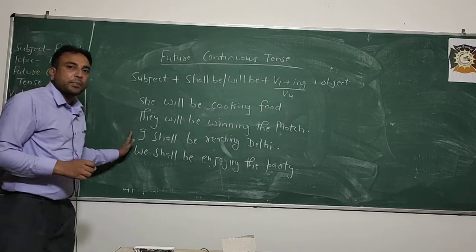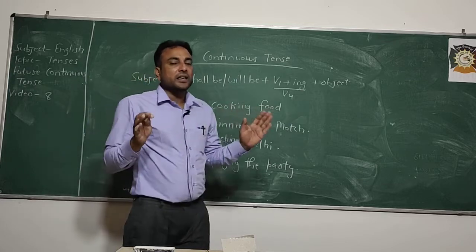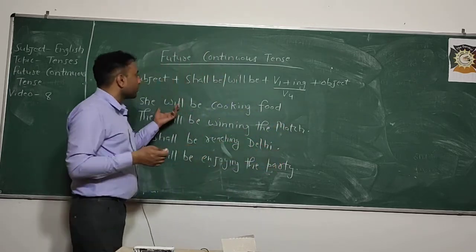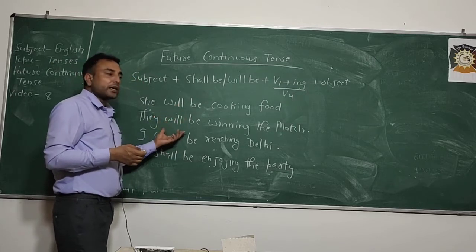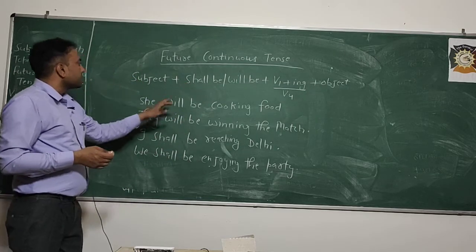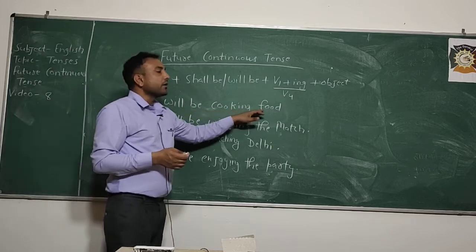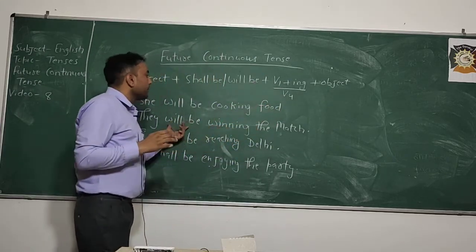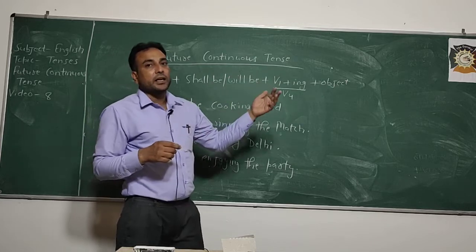All these are the examples of affirmative sentences. She will be cooking food, वो खाना बना रही होगी, and they will be winning the match, वो मैच जीत रहे होंगे.